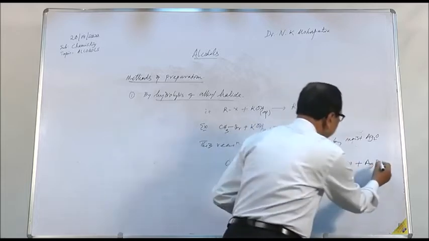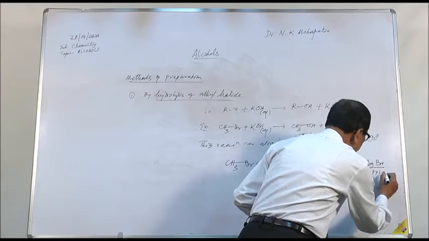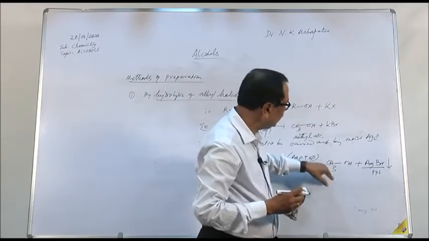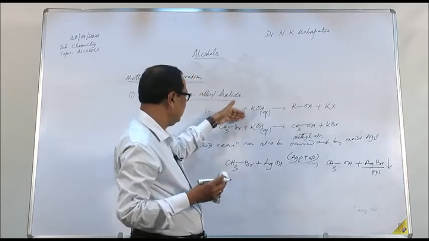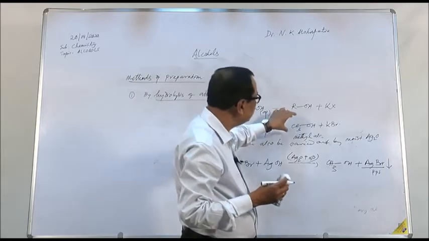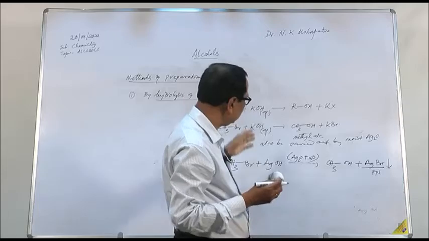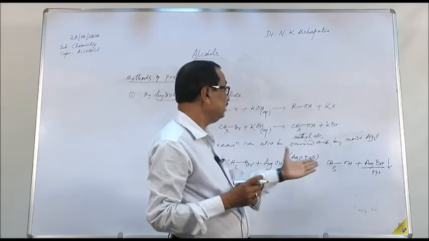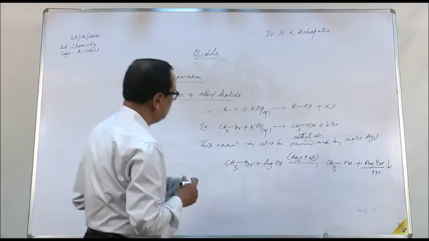Here we find that this is a solid precipitate, so it can be filtered out and the product formed will be in pure form. Therefore, employing aqueous KOH gives you impure alcohol, because you have to separate the alcohol from potassium bromide. But if you use moist silver oxide, you can get pure alcohol.